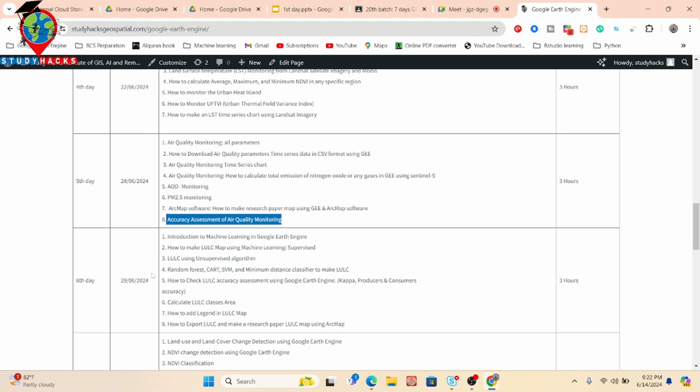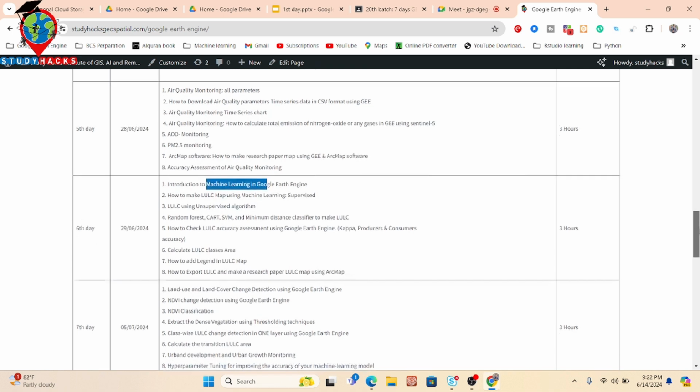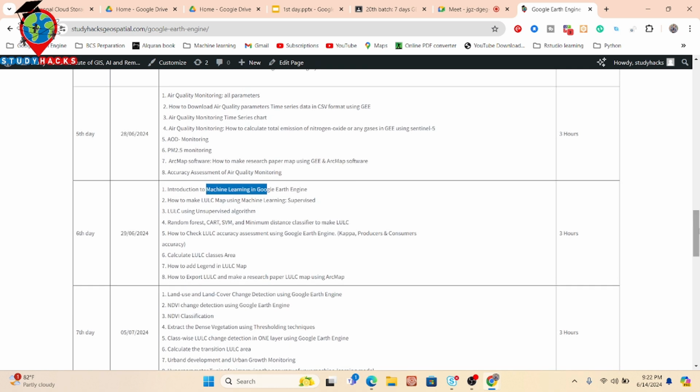And on the sixth day, we mainly discuss machine learning in Google Earth Engine. Basically, in the Google Earth Engine platform, we can apply different types of machine learning: supervised, unsupervised, regression models. So different types of models we can easily apply in Google Earth Engine. I also discuss all of these, as well as how we can use different types of algorithms to create the land use land cover map or crop classification map, such as random forest, CART, support vector machine, minimum distance.